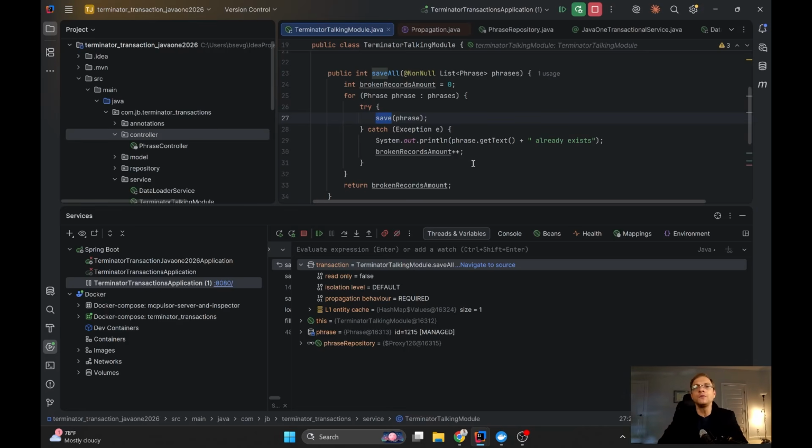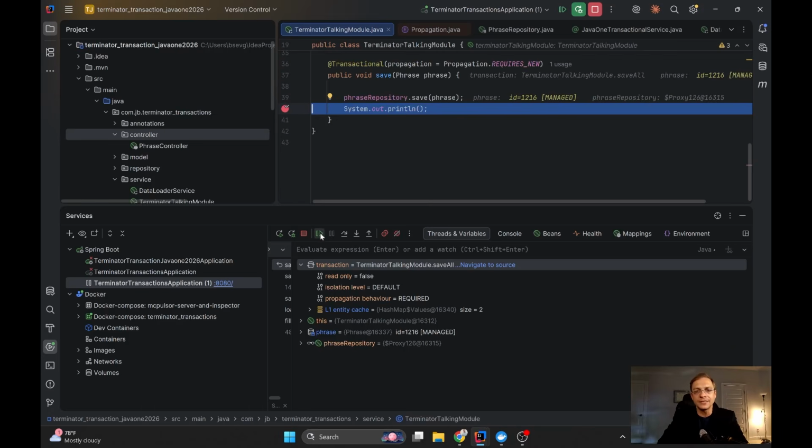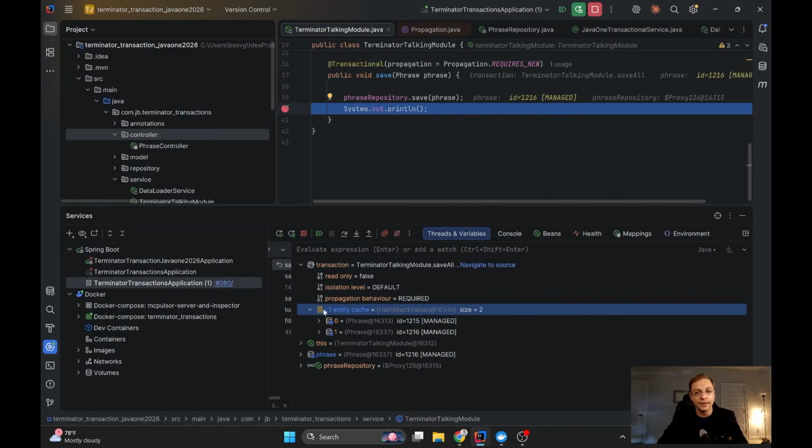So if we'll continue going on, we can see the size of the entity level cache. By the way, look how perfect it is, I'm loving that. We can see that inside the transaction information. Do you know how Hibernate works, how JPA works? When we have the transaction commit and flush, we are synchronizing the entity level first level cache with the database. So actually there are no objects in the database yet.